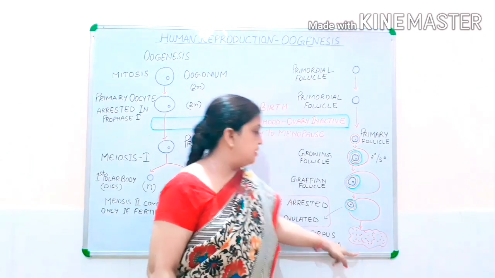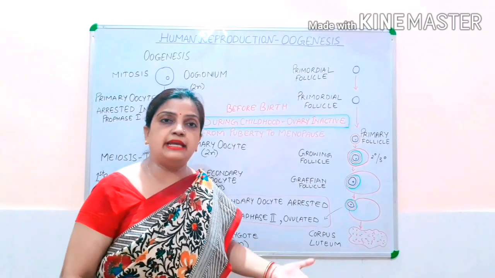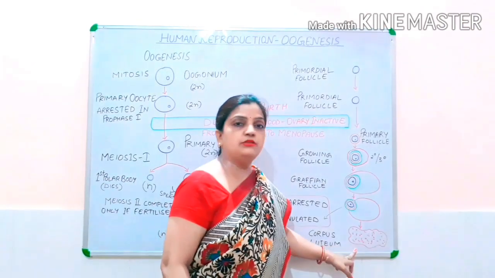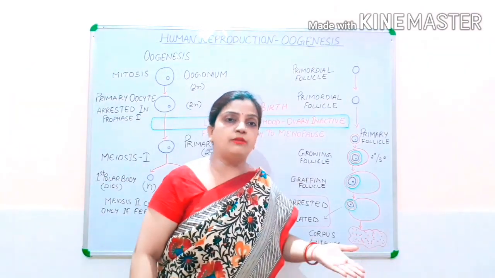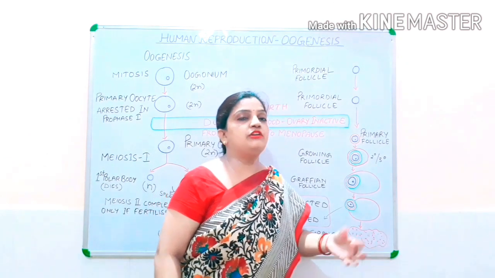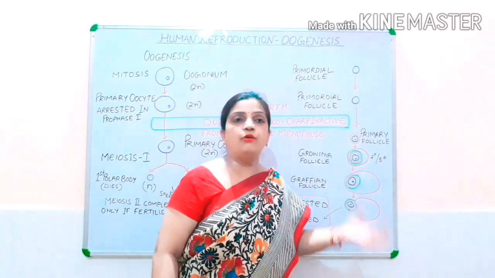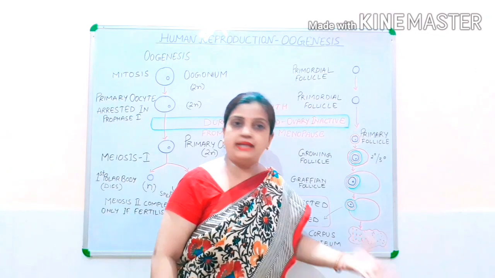But if fertilization is not taking place, then this corpus luteum will change into corpus albicans, which will be discarded in the form of a white scar-like tissue.